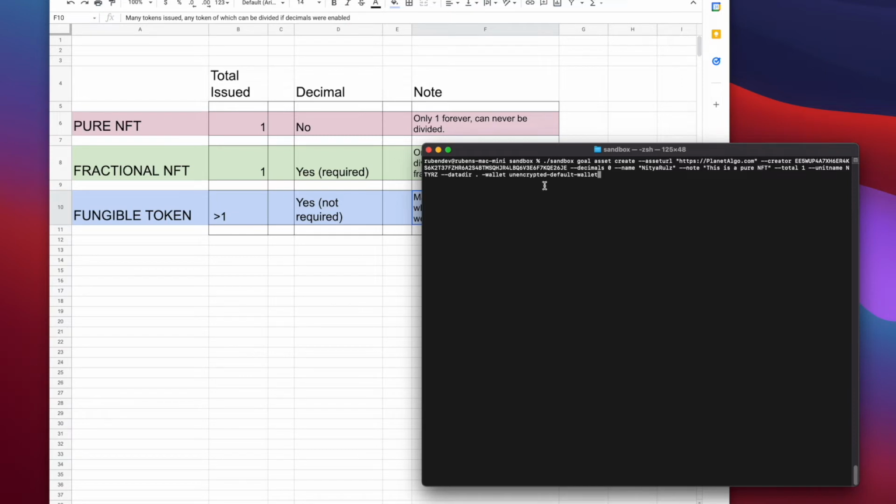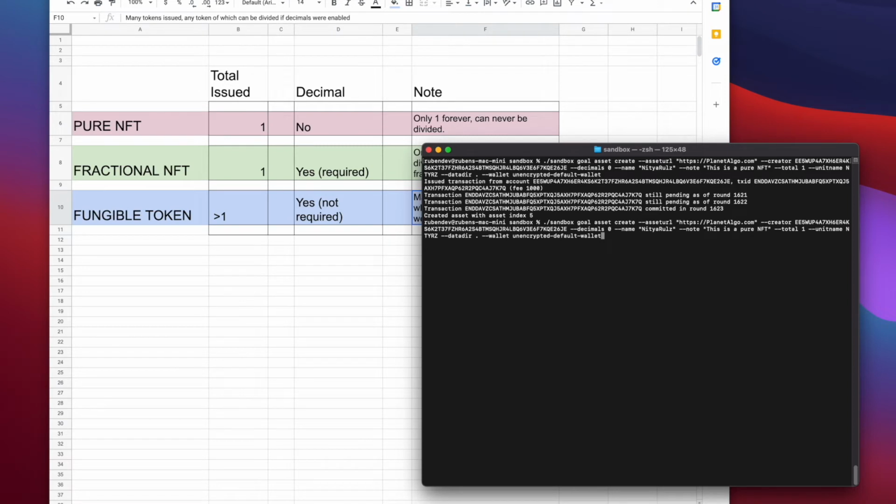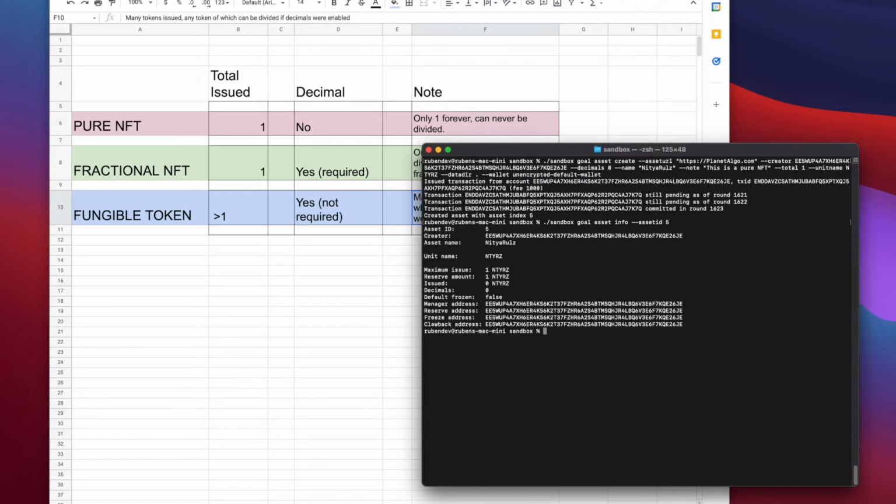And we're going to go ahead and create this real quick. And there it is coming. Asset created with asset index 5. Okay. So that is our Nitya Rules token, and we can go ahead and take a peek at it.